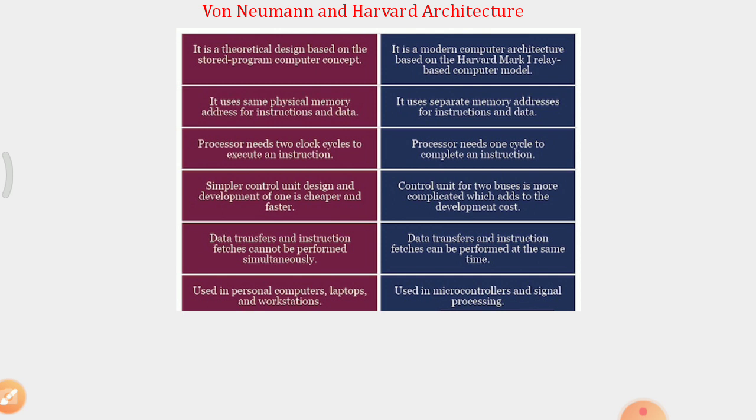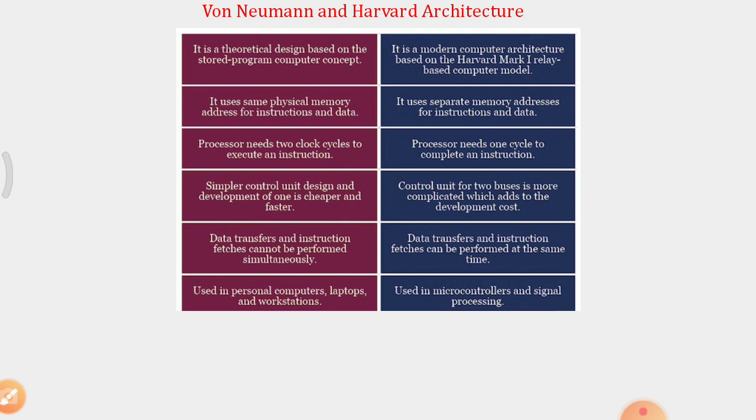In the von Neumann architecture, as it uses a single physical memory address, that is only one path for instruction and data, the processor needs 2 clock cycles to execute one instruction. That is, one time it has to fetch the instruction and another time it has to fetch the data. Whereas in a Harvard based architecture, the processor needs only one cycle to execute one instruction, because it gets data as well as instruction in the same physical address.